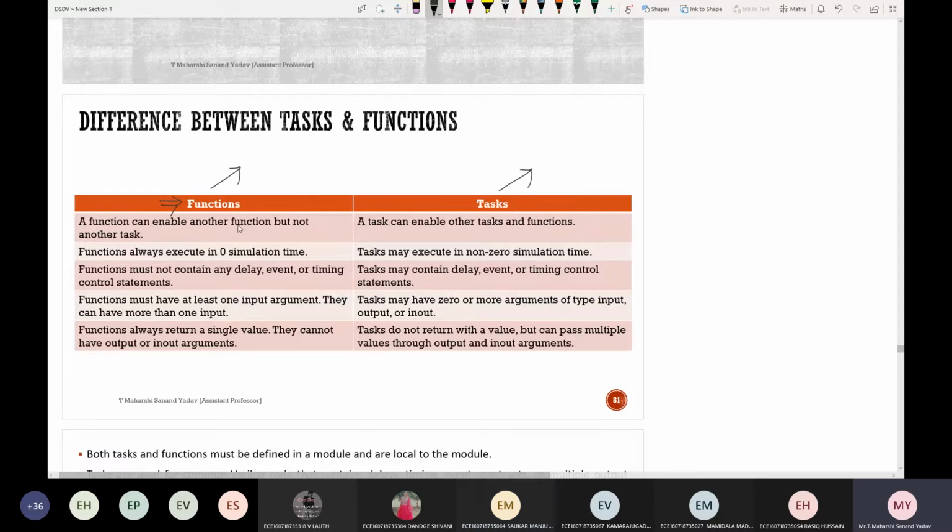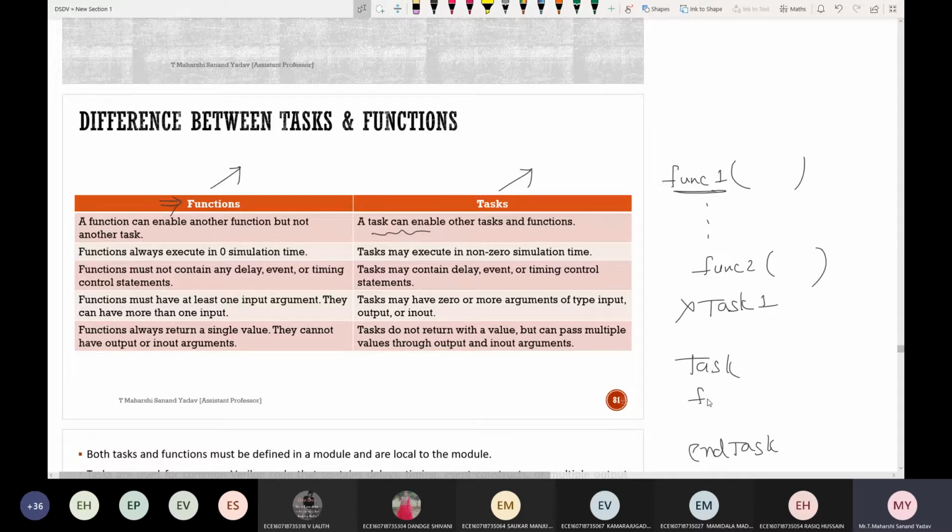A function can enable another function, but not another task. So if you take function 1, within this function you can call another function. Whereas a task can enable another task and function. Within one function, you can call another function, but you can't call a task. Whereas if you write a task followed by end task, within it you can call either a function or a task. So both can be done in a task, but in case of function, only another function can be called, not a task. This is one important point to note.